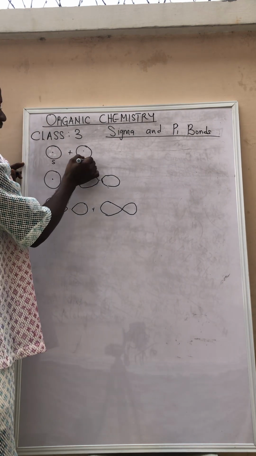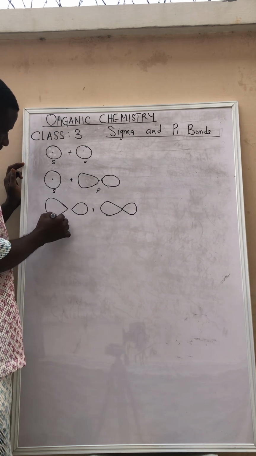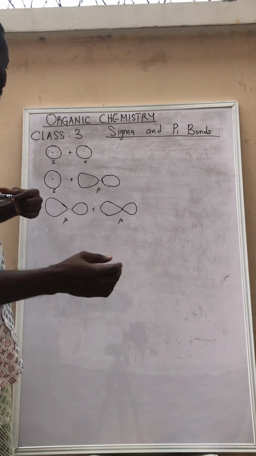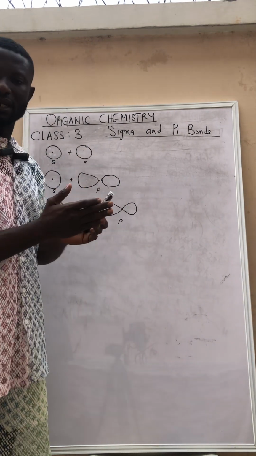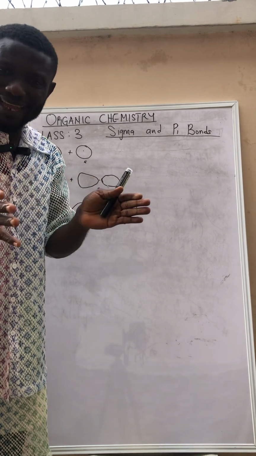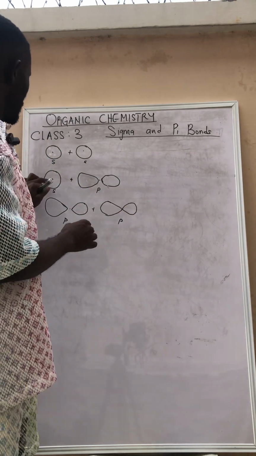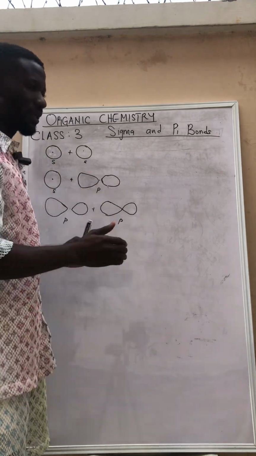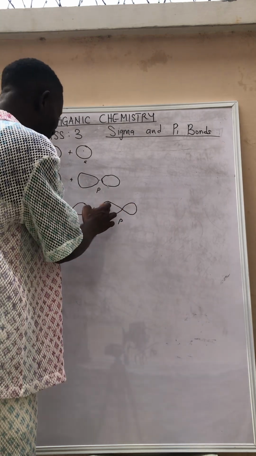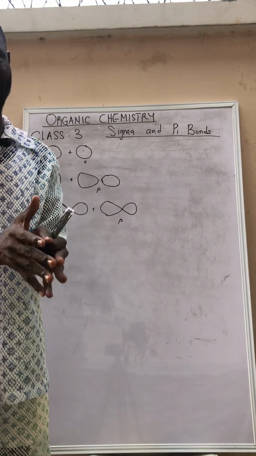S, S, S, P, P, P. Now, when you look at the two s orbitals, they are placed end to end. When you look at this s and p orbital, they are equally placed end to end. When you look at the p orbitals as well, they are equally placed end to end.